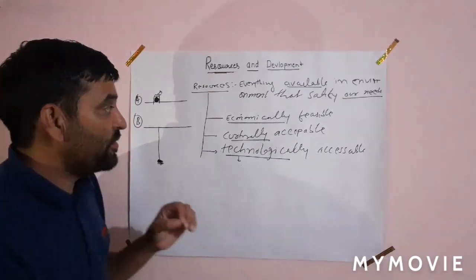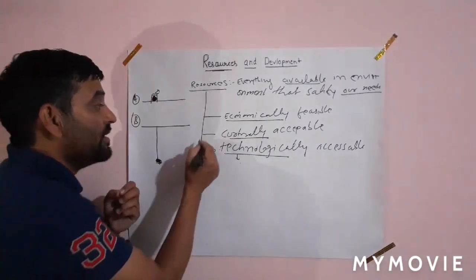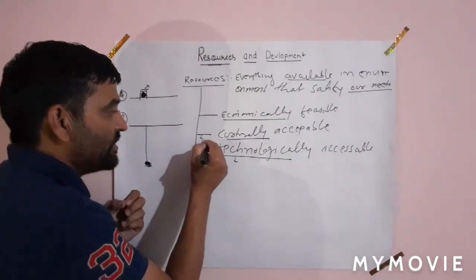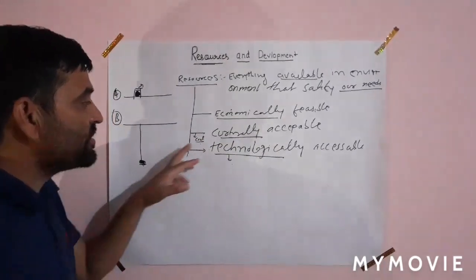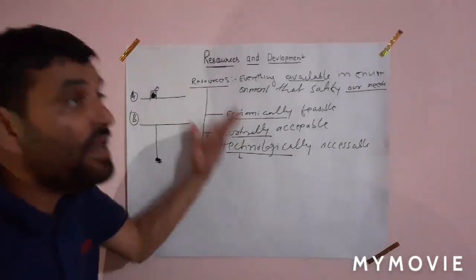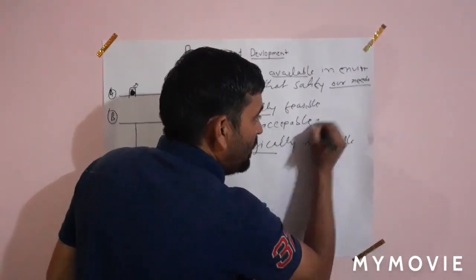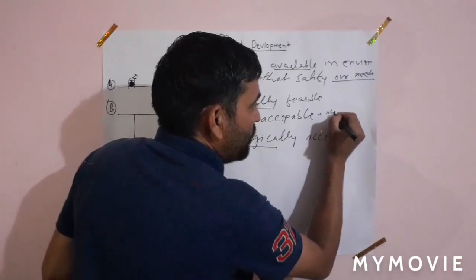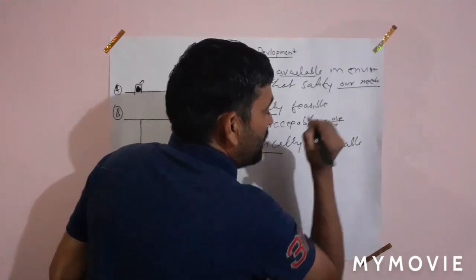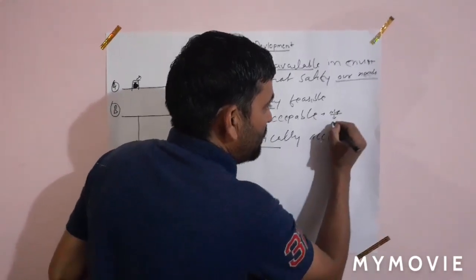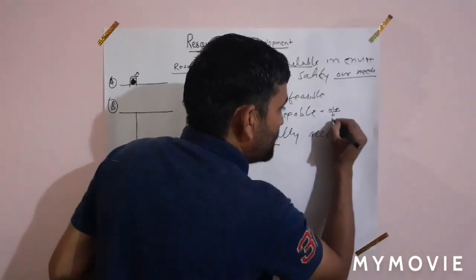One more example, for example, coal is there. This coal can be used in many ways, for example, we can use this coal in Colgate, or for energy.